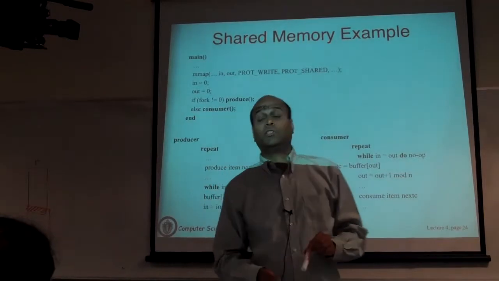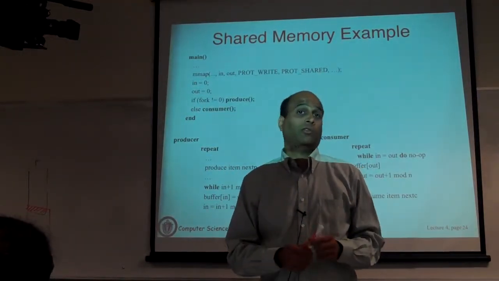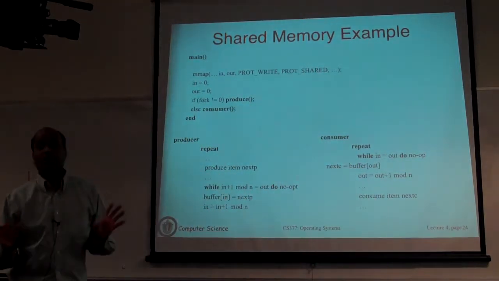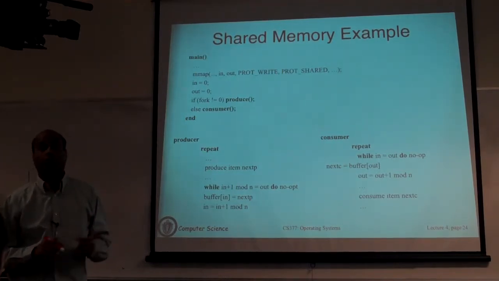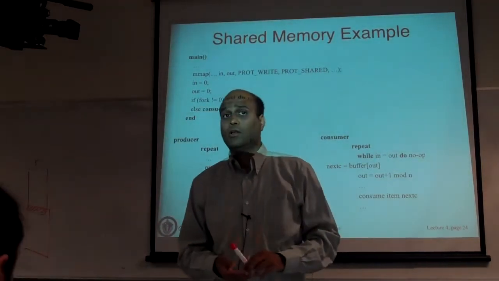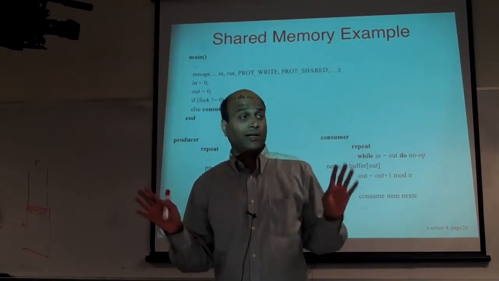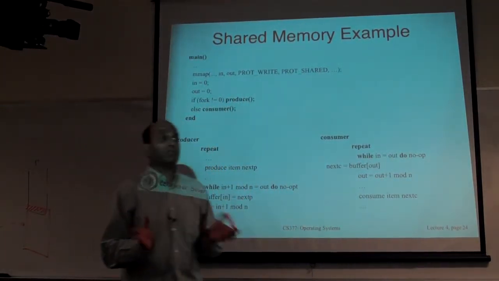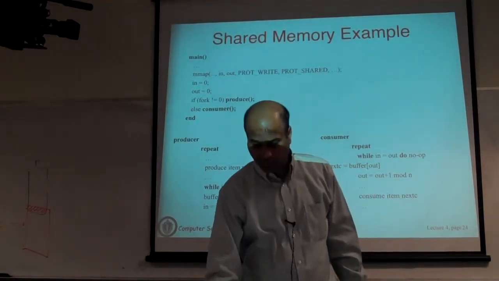So this is what you would do if you wanted to write two processes that have to communicate with one another. Here the communication is enabling producers and consumers, but if it's any other form of cooperation or coordination, you have to essentially use shared memory. When you come to threads, you will see a lot of this is simplified. You don't have to do any of this. The entire address space is shared between threads. But if you're doing processes, because processes are independent, you have to do something special to ensure all of this.